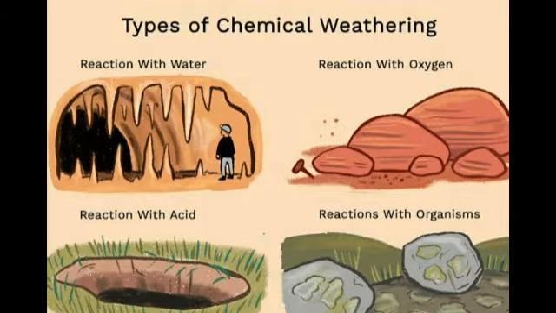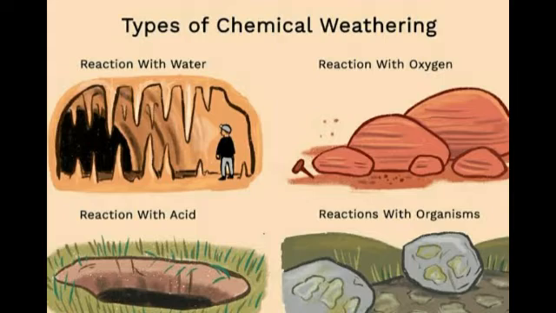First one is solution. Some rocks and minerals such as limestone, rock salt and gypsum dissolve in water. So they disintegrate in the form of solution. Okay. Next is oxidation, that is reaction with oxygen. The decomposition of rocks through oxidation takes place when minerals present in the rocks react with the atmospheric oxygen present in rainwater. It is like rusting of iron in the presence of air and water. So the color of the rock changes in this process.